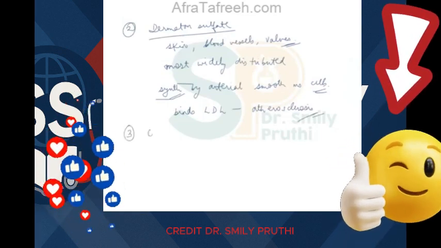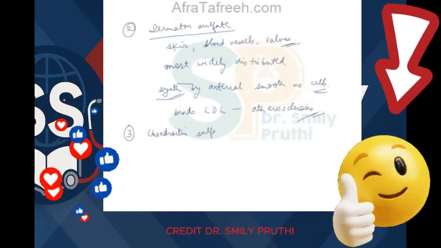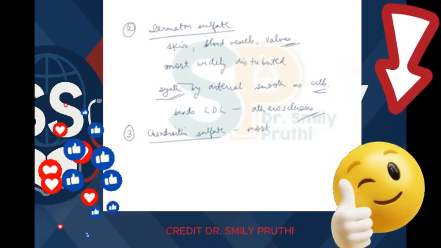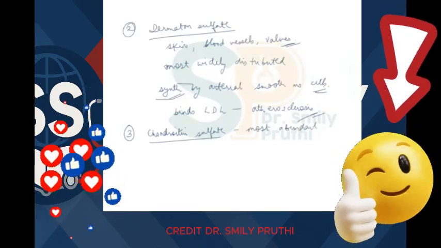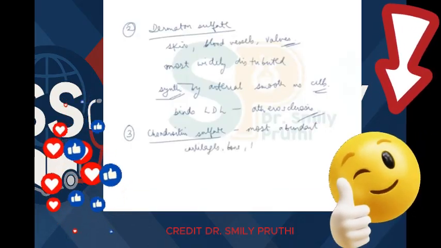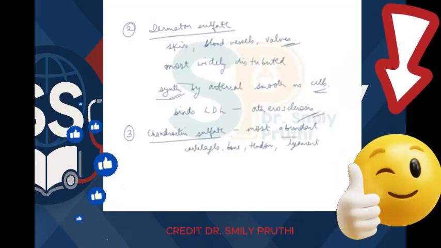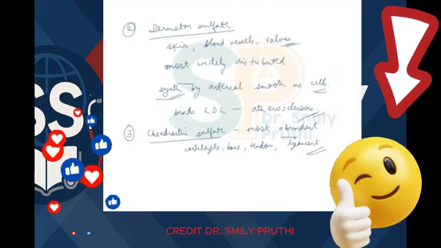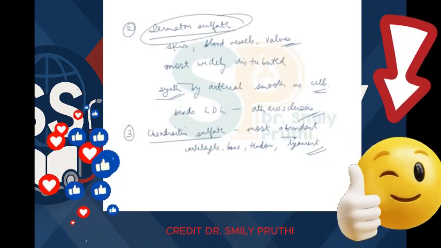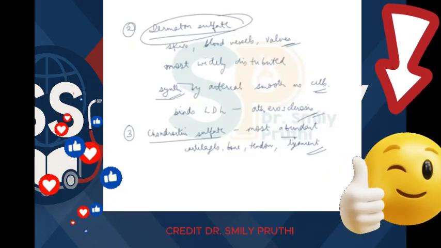Then the third GAG I'm going to discuss is chondroitin sulfate. Chondroitin sulfate is the most abundant GAG, as it is present in cartilages, bone, tendons, ligaments, so these kinds of places, and relatively it is a larger molecule, right? Dermatan sulfate is a smaller molecule. It is widely distributed as it is present in skin, right?